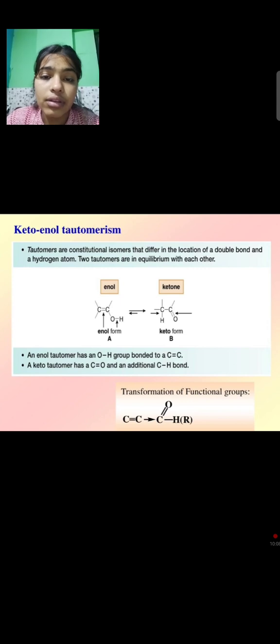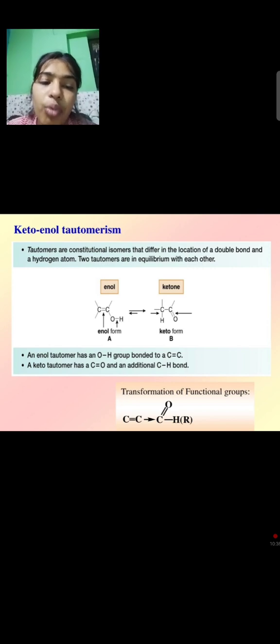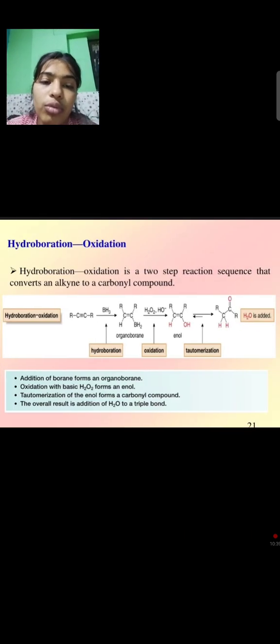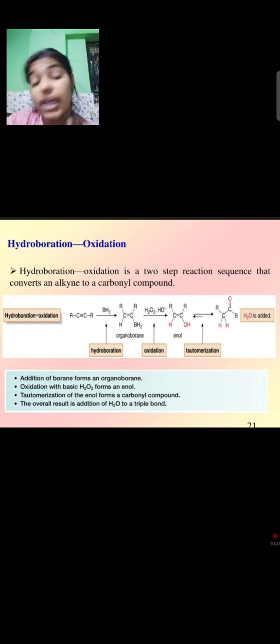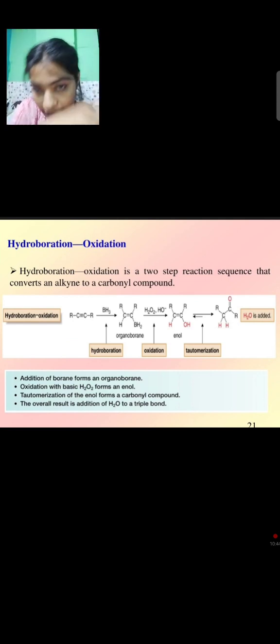Now we can see keto-enol tautomerism. Tautomers are constitutional isomers that differ in the location of a double bond and a hydrogen atom. Two tautomers are in equilibrium with each other. An enol tautomer has an OH group bonded to C double bond C. A keto tautomer has C double bond O and an additional CH bond. Transformation of functional groups, we will study it in our next video.